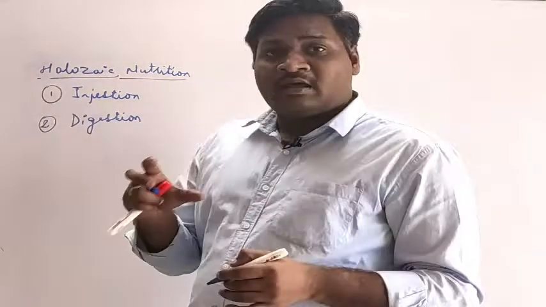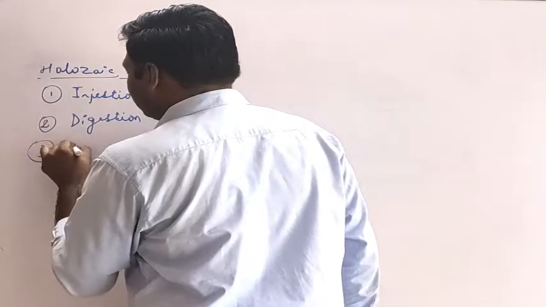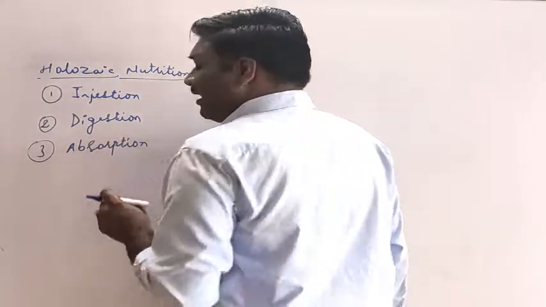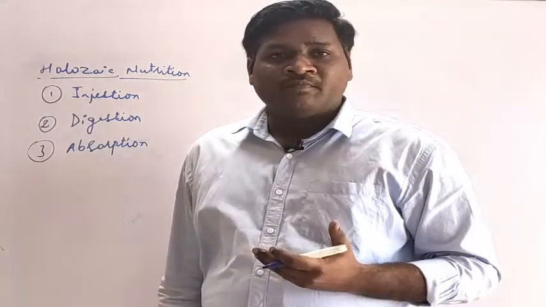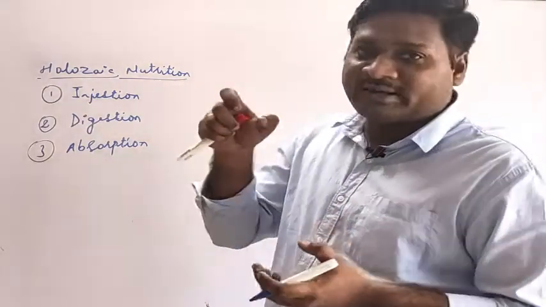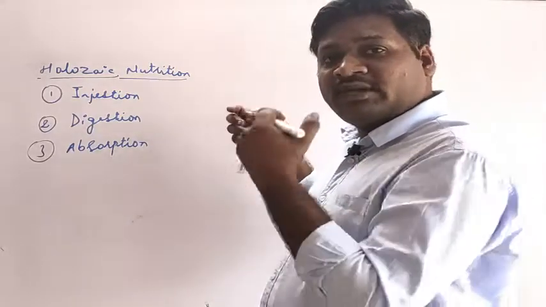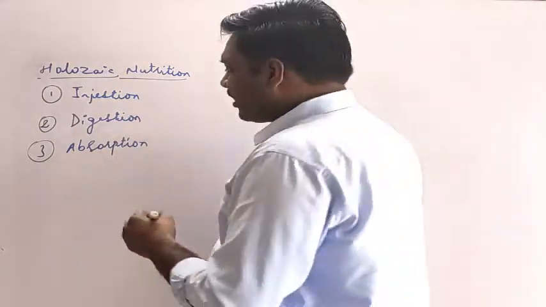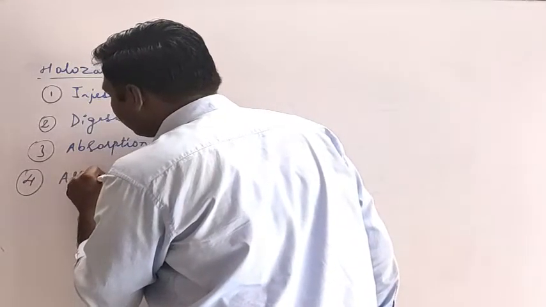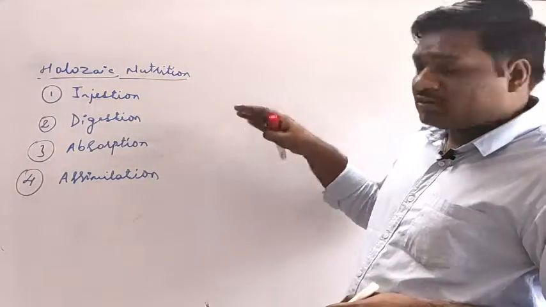After digestion, the main function is absorption. So absorption, what does it mean? After the stomach we have the intestine, right? Within the intestine there are certain structures which are responsible for absorption of the food material, and this absorbed food material will be taken to the different cells with the help of blood vessels, where it will be assimilated. That is called assimilation, the process which takes place after absorption.